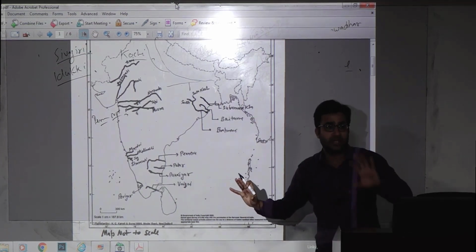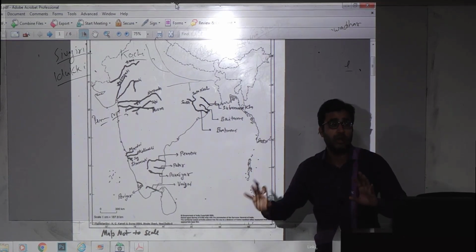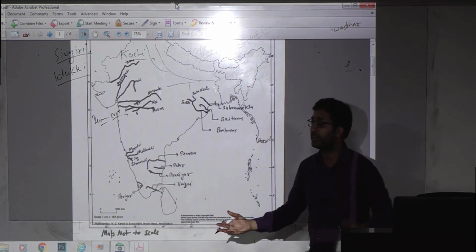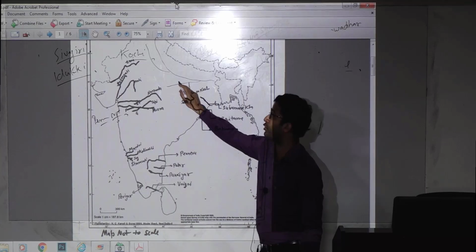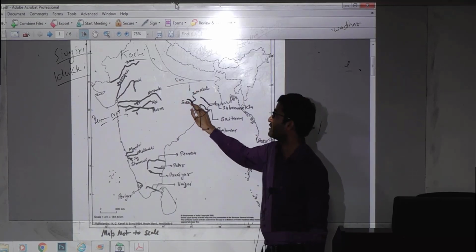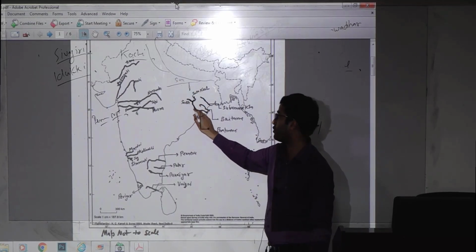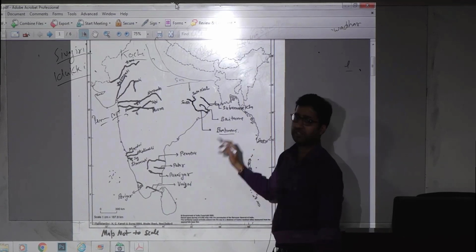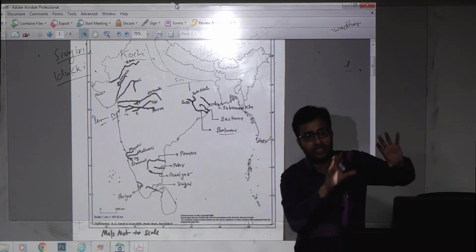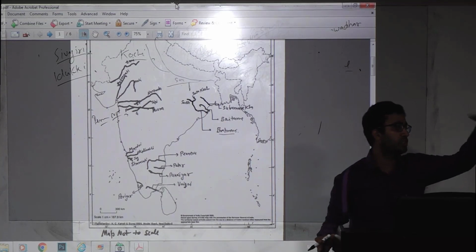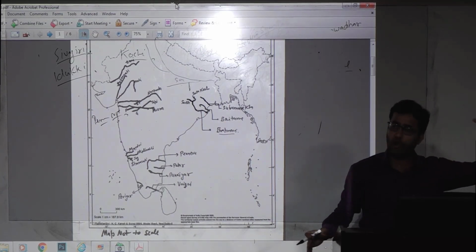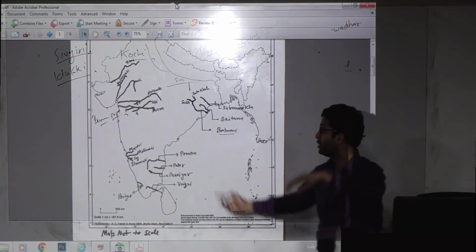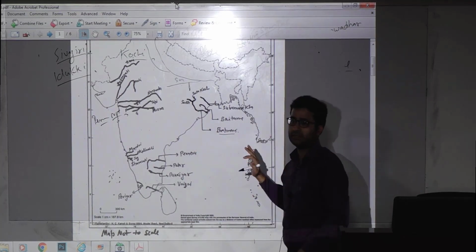See the beauty here: the names are North Koel and South Koel, but these are tributaries of two different rivers. North Koel is the tributary of Son river. South Koel and Sankh together, after the confluence, are known as Brahmani river. So South Koel is associated with Brahmani, North Koel with Son river.